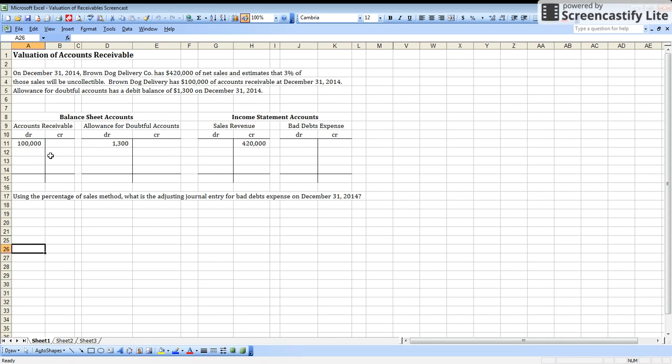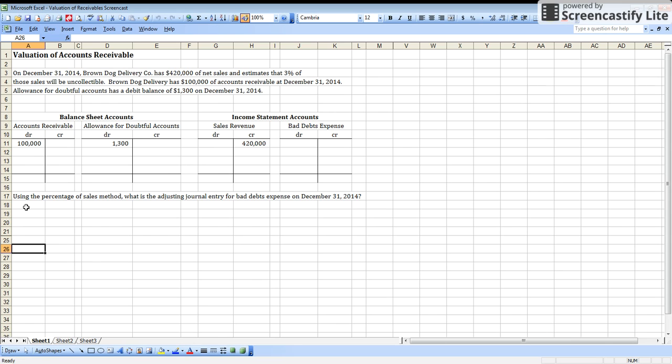So accountants try to balance relevance and reliability, and they also try to be conservative. We don't want to overestimate our accounts receivable or our sales amount. We know that some of that won't be collected. So that's why we do this estimate of bad debts expense and this allowance for doubtful accounts. We're trying to balance reliability with relevance, and we're also trying to keep our financial statements conservative. We don't want to overstate either our assets or our revenues.